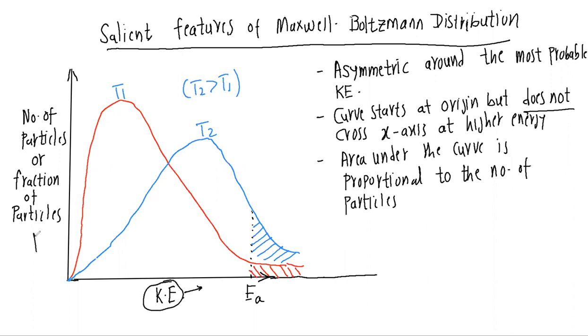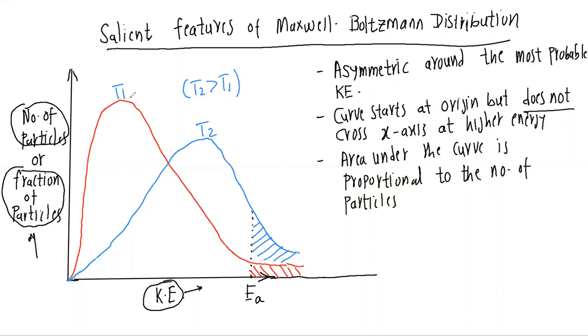On the y-axis we put either the number of particles, or the number of gas molecules, or it could be the fraction of particles or molecules. What do you mean by fraction? Fraction means like 0.1, 0.2. What does it mean? It means 10%, 20%, etc. Now let's analyze what the characteristics are.